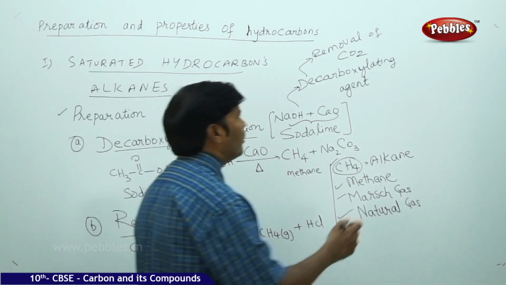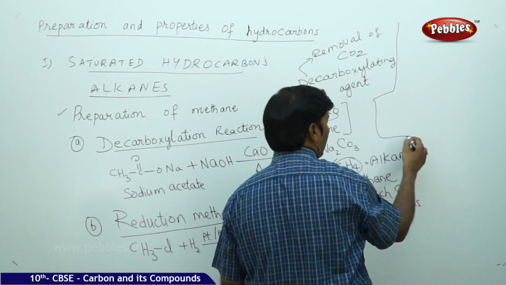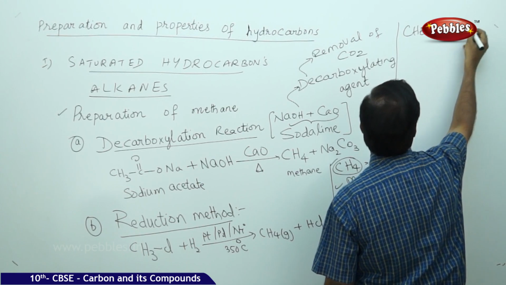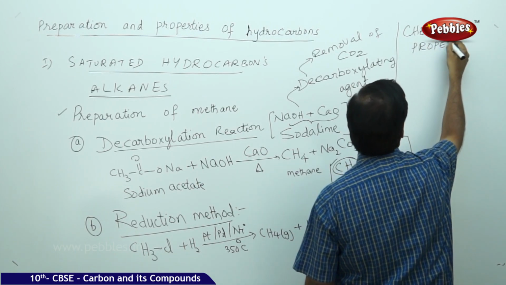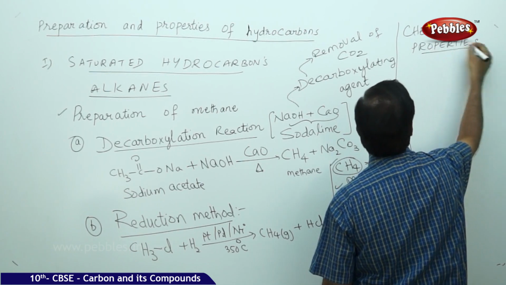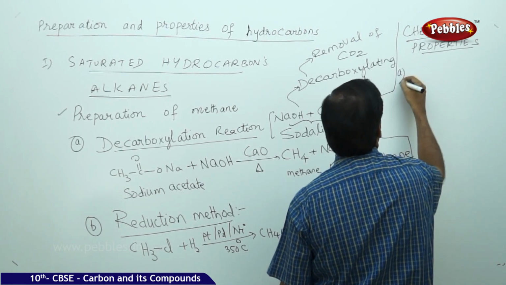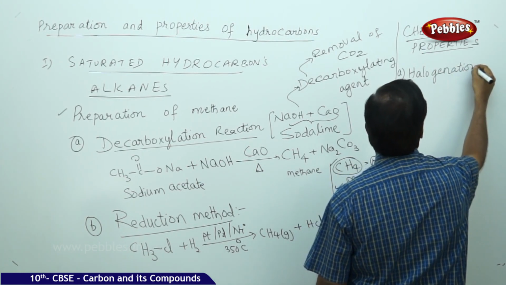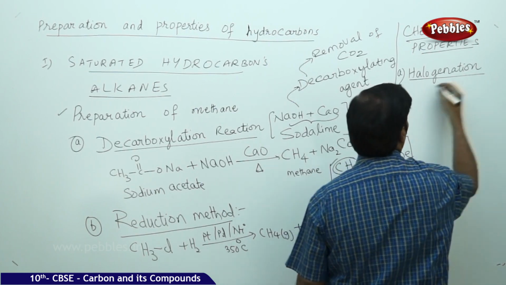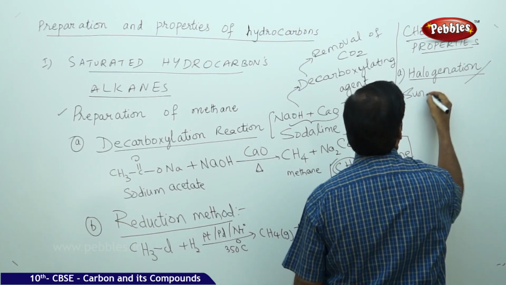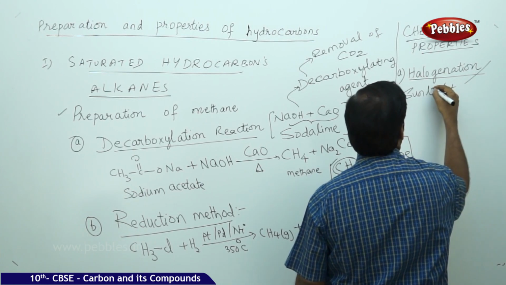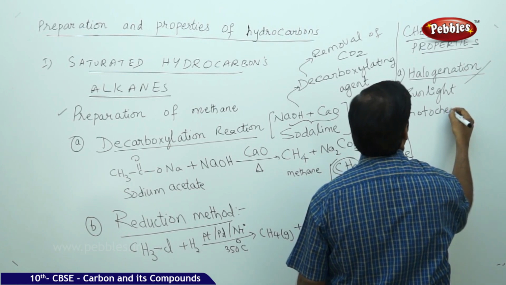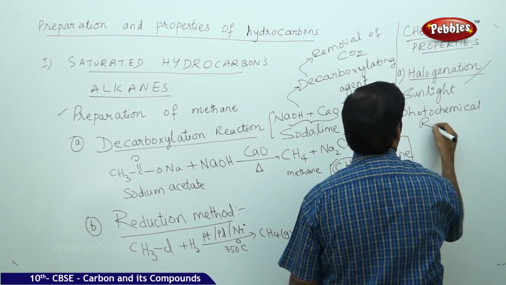Now if you go for chemical properties of alkanes, the first one is halogenation in the presence of sunlight. Sunlight, that is nothing but a photochemical reaction.